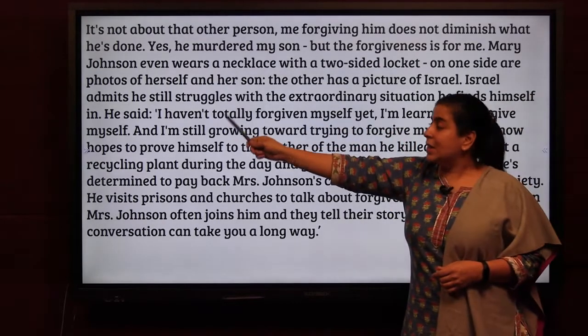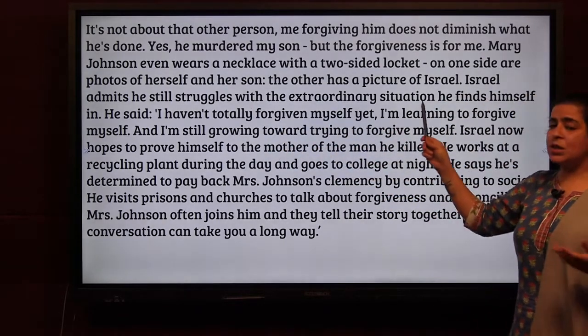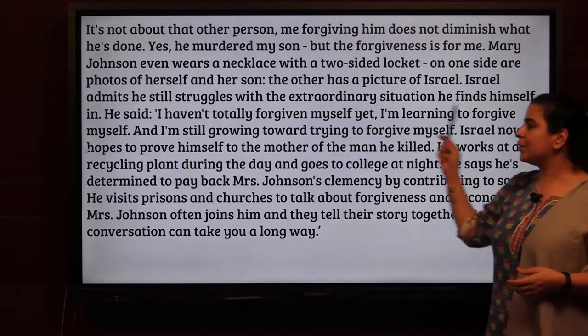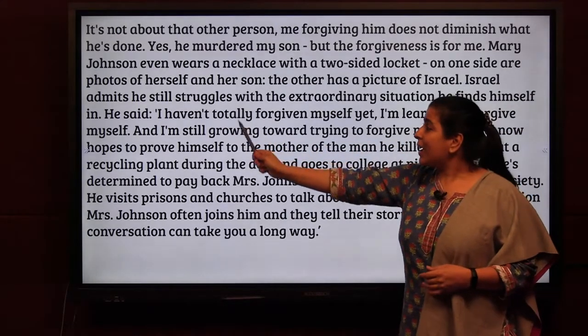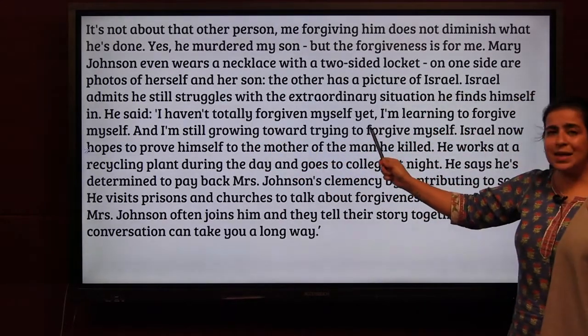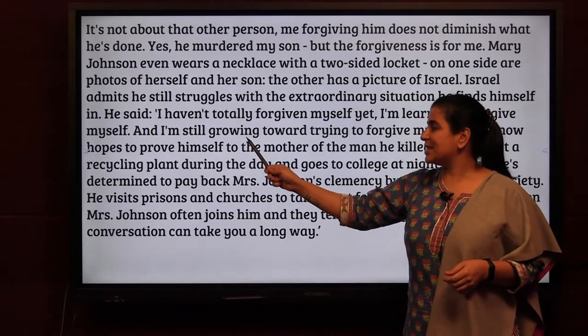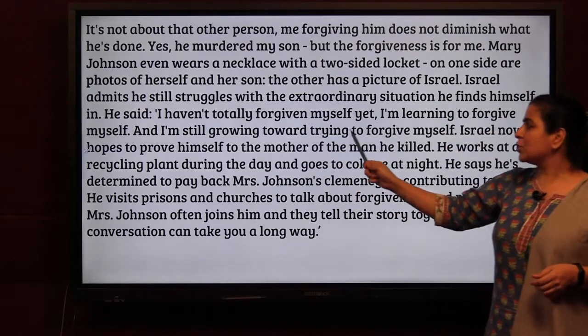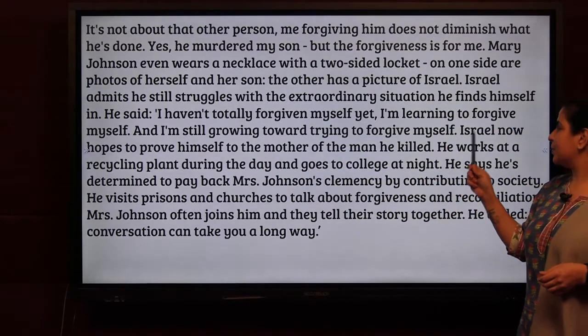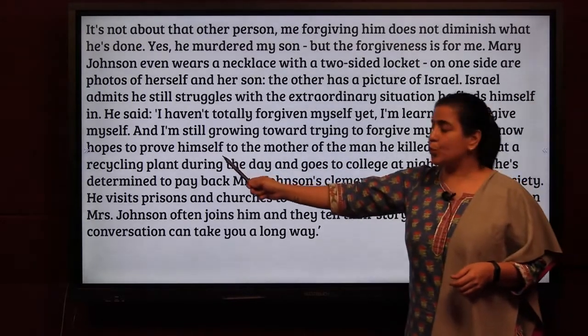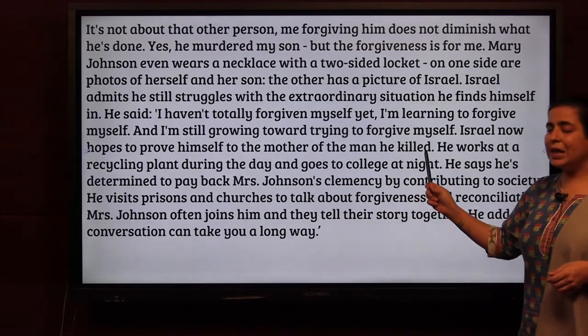Israel admits he still struggles with the extraordinary situation he finds himself in. He said, "I haven't totally forgiven myself yet. I'm learning to forgive myself. I'm still growing towards trying to forgive myself." Israel now hopes to prove himself to the mother of the man he killed.